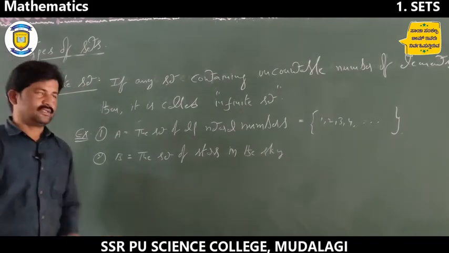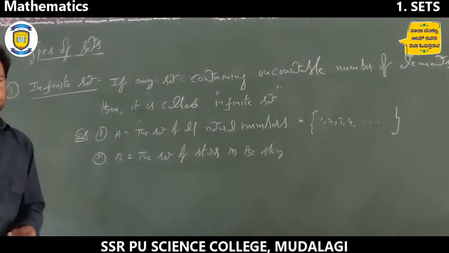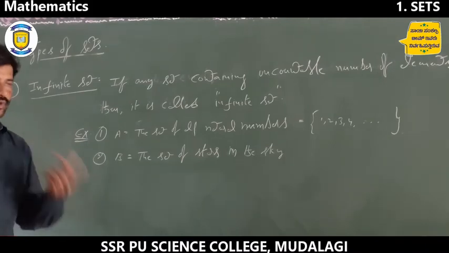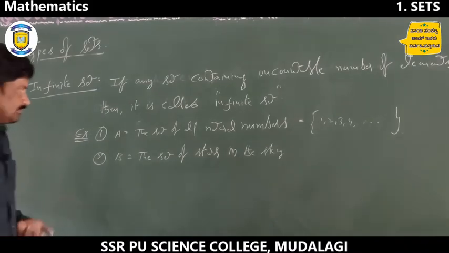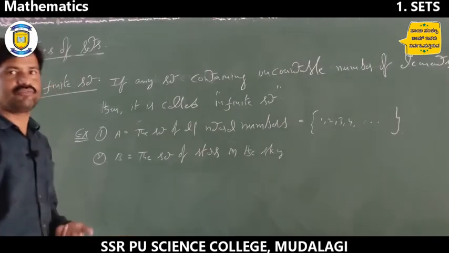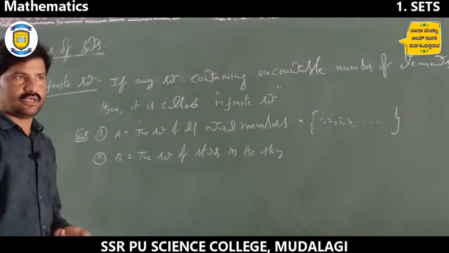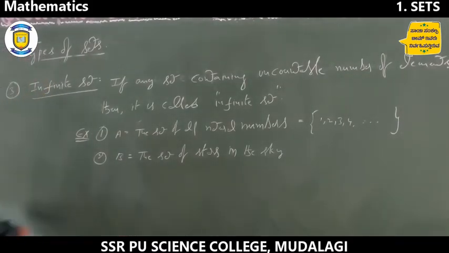Stars in the sky, so it is also not possible to count. It is not possible to count. It is having infinite elements, right? So these are two examples of infinite sets.